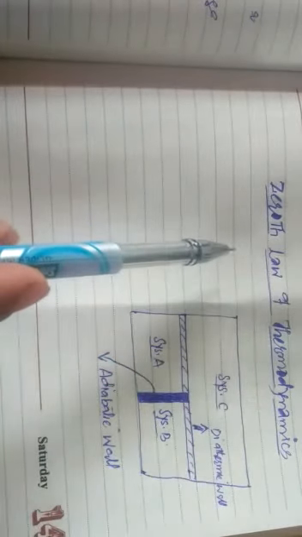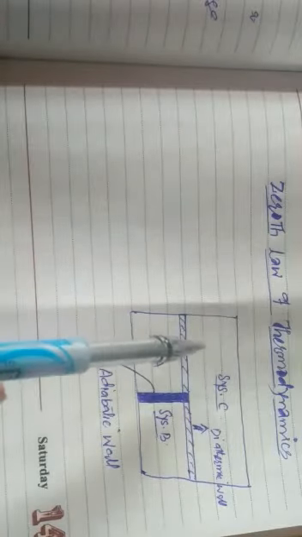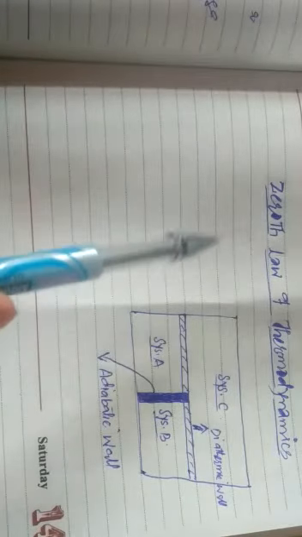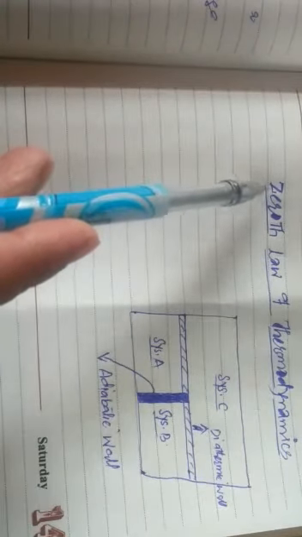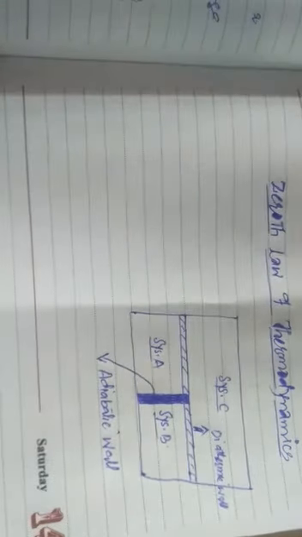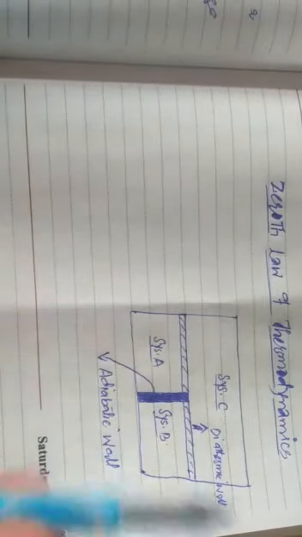Why is it called the zeroth law? Because actually the first law was given already. Then after that, this law was prescribed, and that is why it is named zeroth. Now, what is stated according to this law? Let me explain.